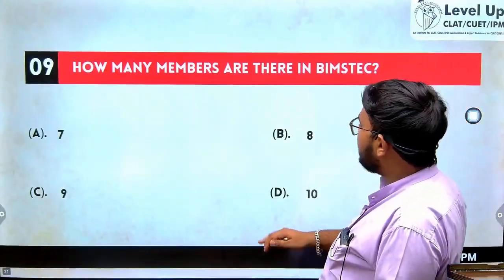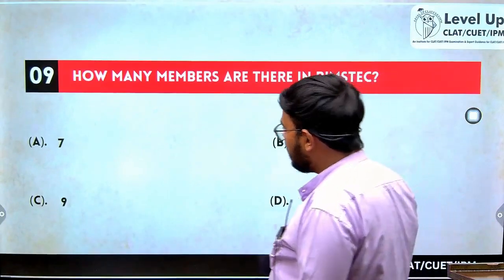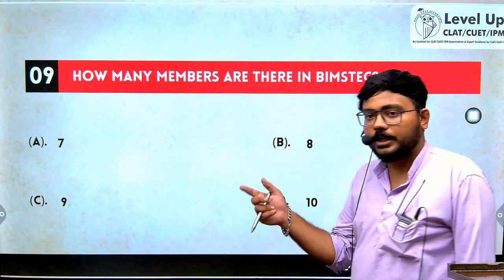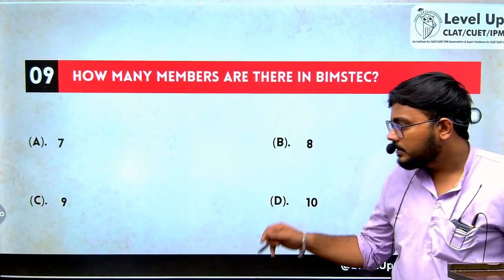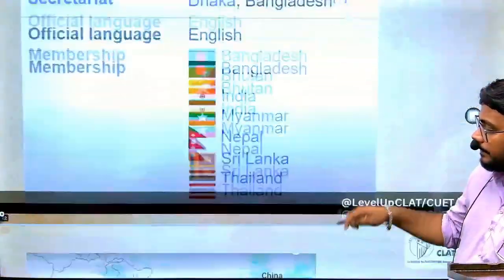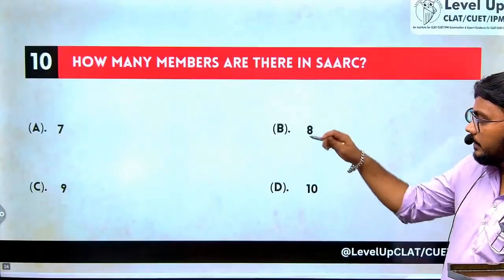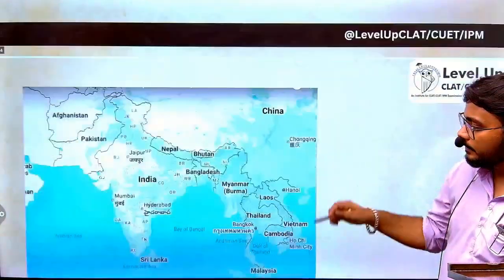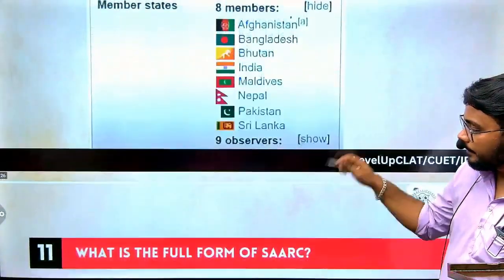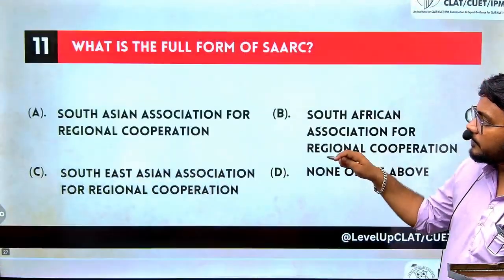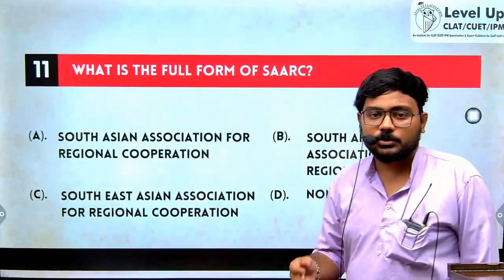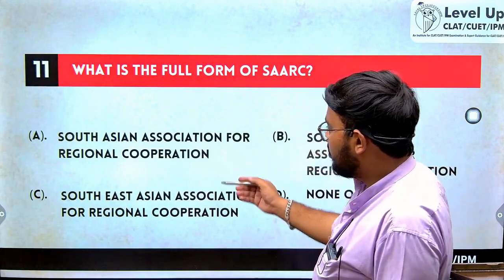How many members are there in BIMSTEC? As I told you, SAARC has around 8 members, BIMSTEC has around 7. How many members are there in SAARC? As told earlier, 8. What is the full form of SAARC? As told earlier, South Asian Association for Regional Cooperation. So option number A.